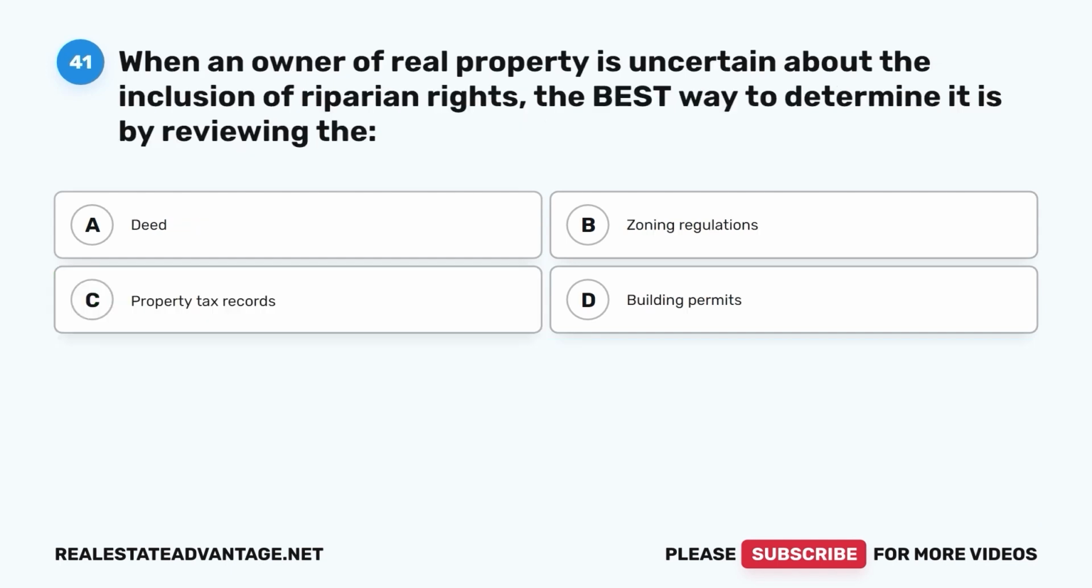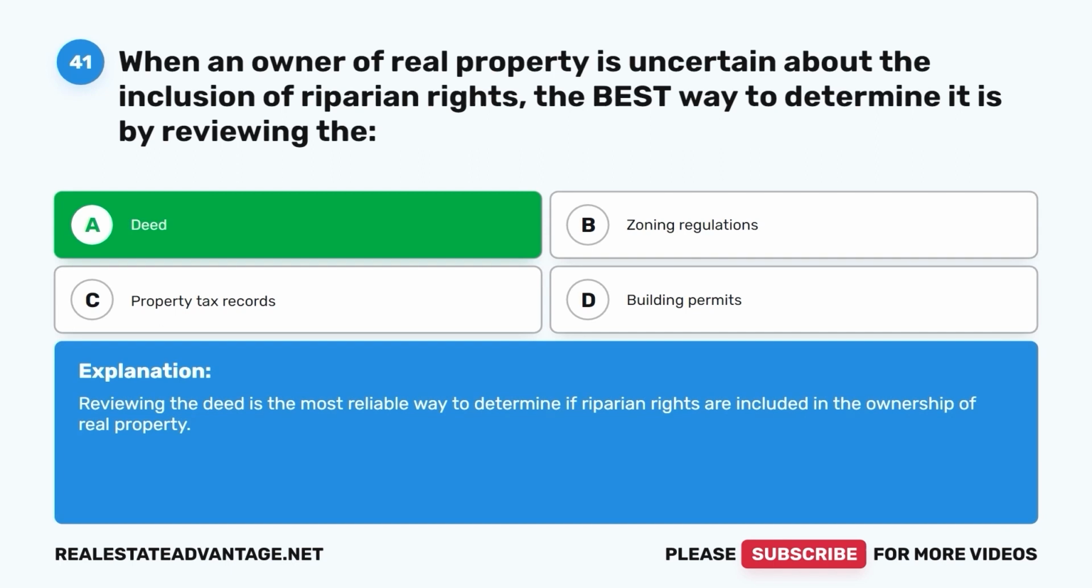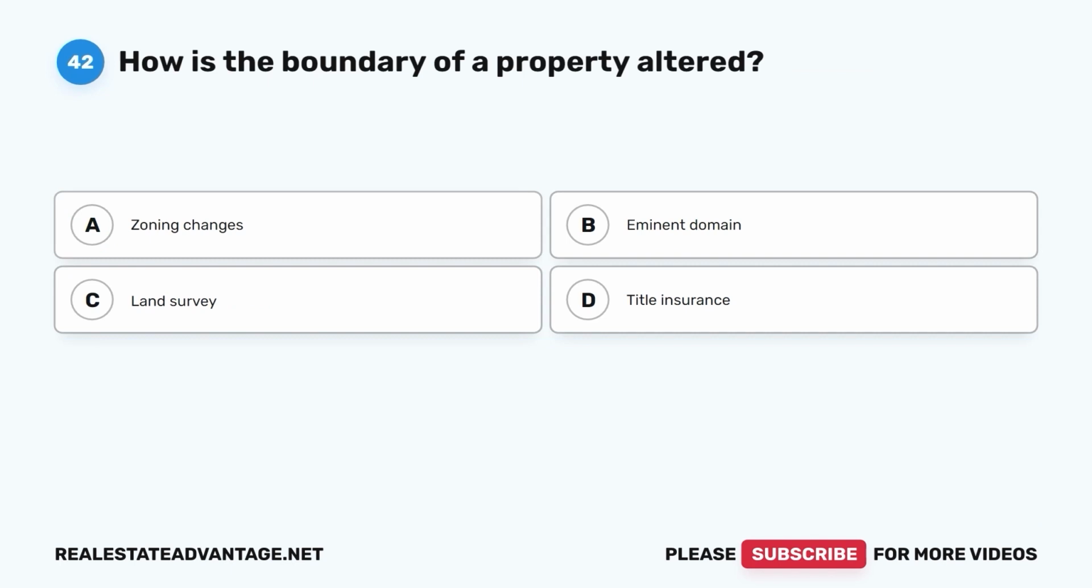Question 41. When an owner of real property is uncertain about the inclusion of riparian rights, the best way to determine it is by reviewing the A. Deed, B. Zoning regulations, C. Property tax records, D. Building permits. The correct answer is A. Deed. Reviewing the deed is the most reliable way to determine if riparian rights are included in the ownership of real property. Question 42. How is the boundary of a property altered?